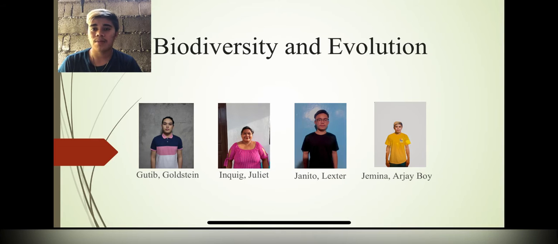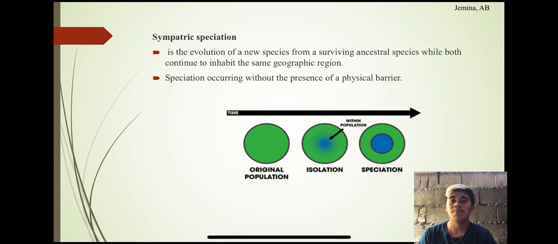Our assigned topic is all about biodiversity and evolution. My assigned topic is sympatric speciation, because biodiversity has already been discussed. Now let's talk about how evolution relates to biodiversity. Sympatric speciation: what comes to your mind when you hear the word sympatric?